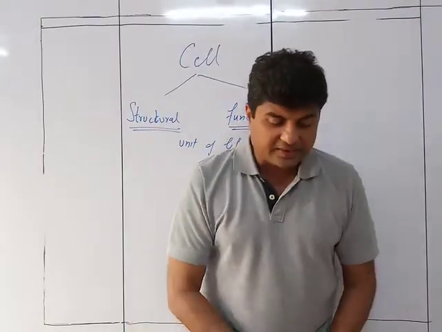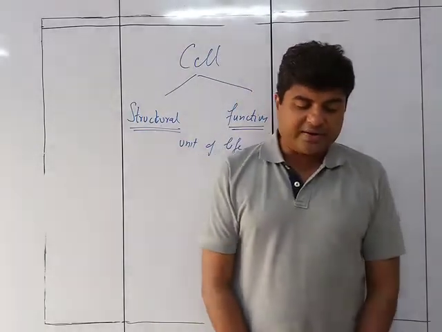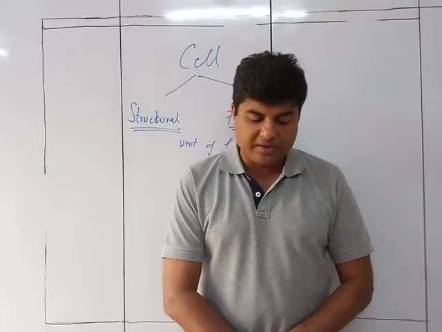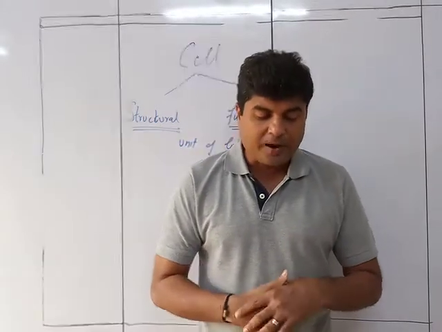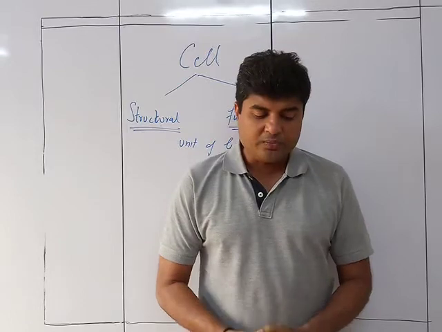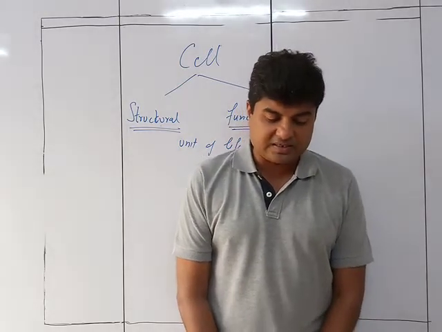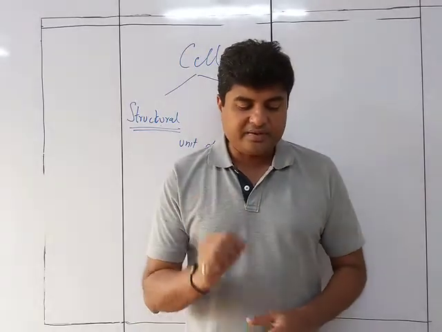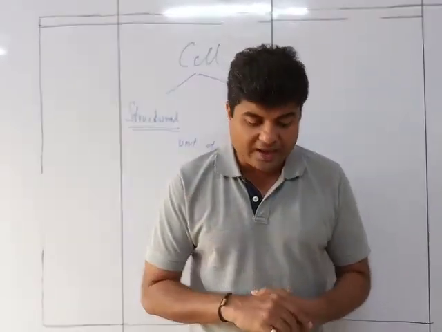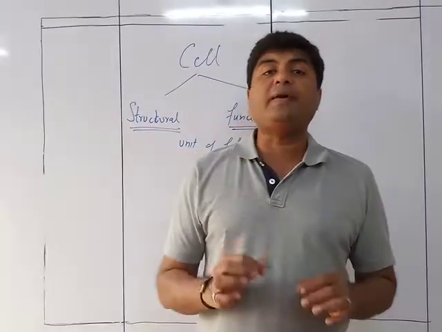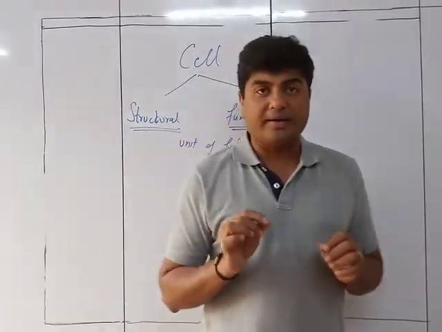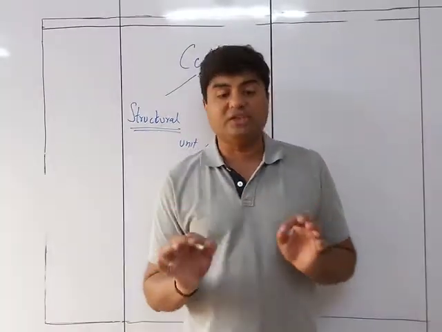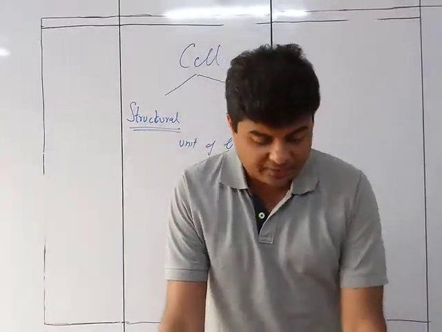So we see certain things which are written over here. What is a cell? The cell is the fundamental, structural and functional unit of all living beings. It is the smallest part of the body of an organism which is capable of independent existence and of performing the essential functions of life. That's the important part: it is capable of independent existence and performing all the essential functions of life.